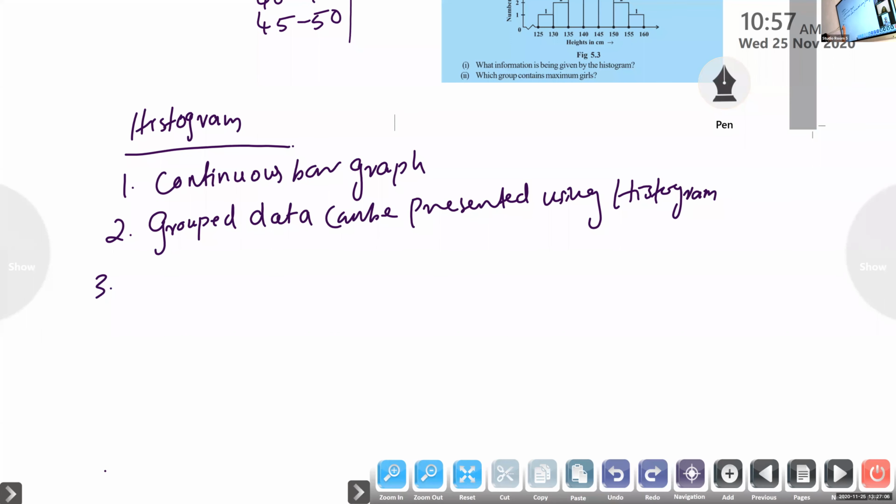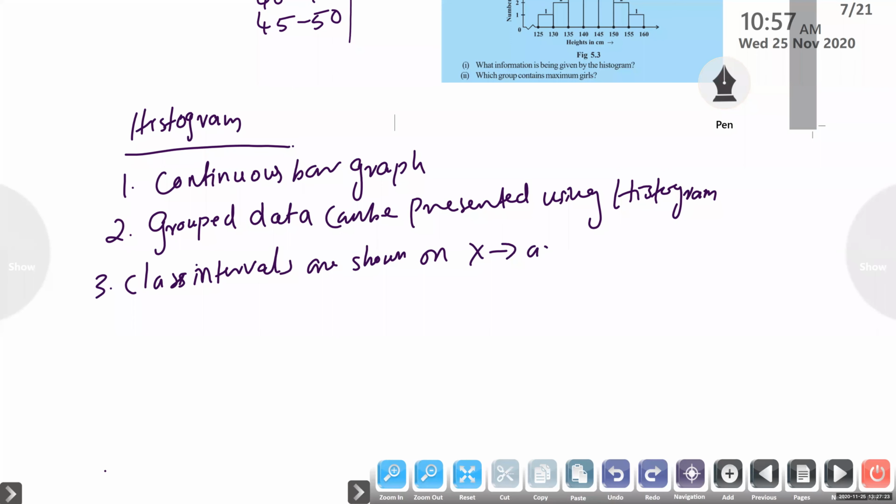And third one, class intervals. Class intervals are shown on x-axis and the frequency on y-axis.